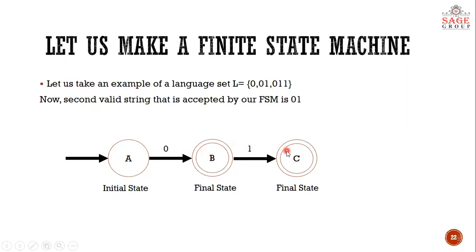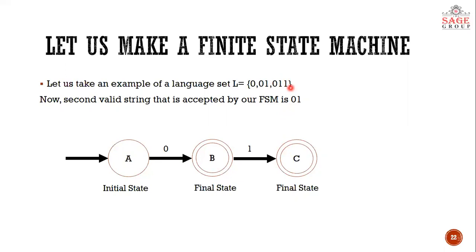After reading the complete string, you will tell whether the string is valid or not. If the string is not read completely, you cannot say that the string is valid or invalid, because you haven't read the string completely. So after reading 0 1, what is happening? It is reaching a final state which we have termed as C. So done, this thing is also done. Now what is the third string?